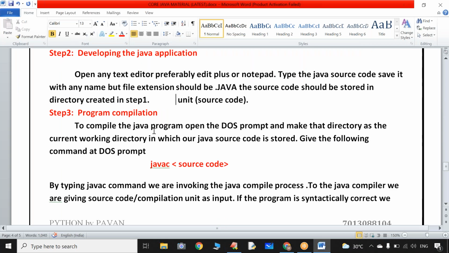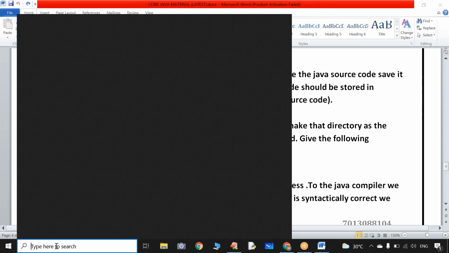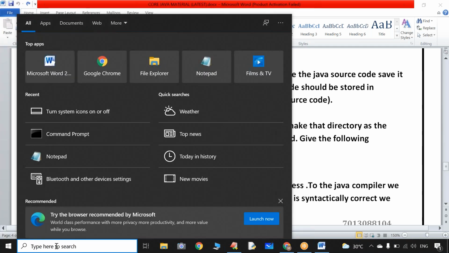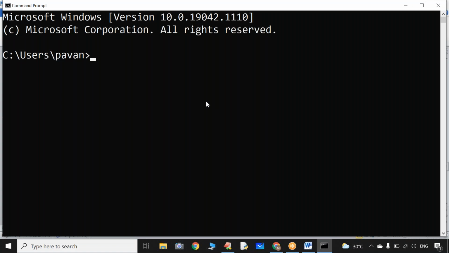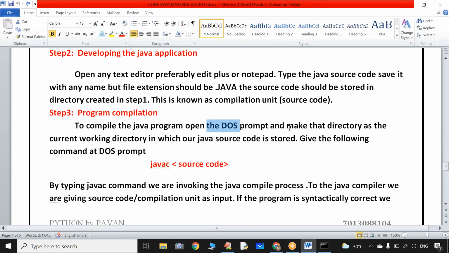Now, coming to step 3. Sir, what is step 3? Now, can you please compile your Java program? To compile the Java program, open the DOS prompt, meaning the command prompt. Okay, from the Start menu. To open the DOS prompt, there is one shortcut called CMD. Sir, this is the DOS prompt. Okay, I have opened my DOS prompt. And make that directory the current working directory in which our Java source code is stored. What is that?